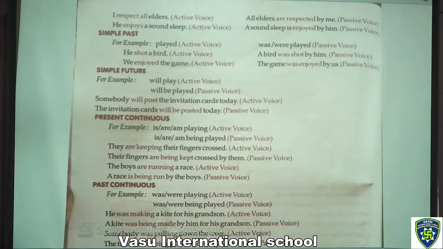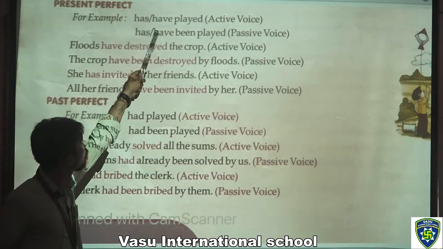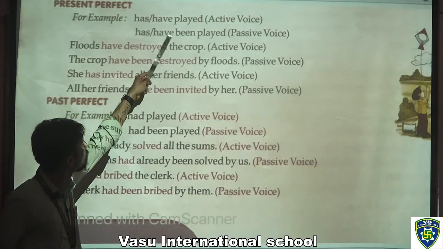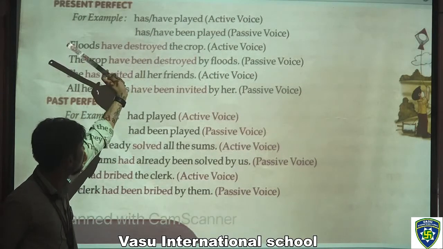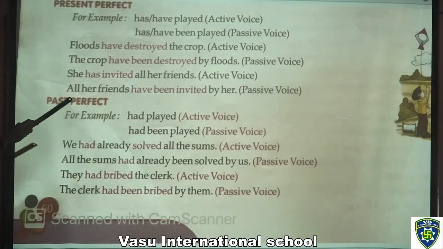Next page. Now, on the next page we have present perfect. For example, this is the formation: has or have played, that is active voice. Has or have been played, that is passive voice. For example, floods have destroyed the crop, that is active voice. The crop has been destroyed by floods, that is passive voice.